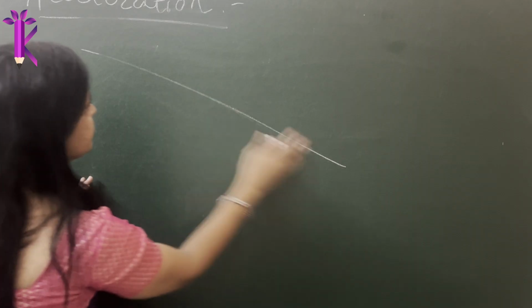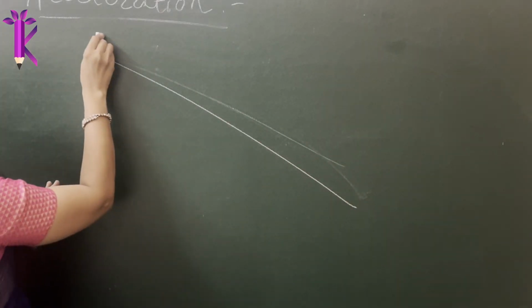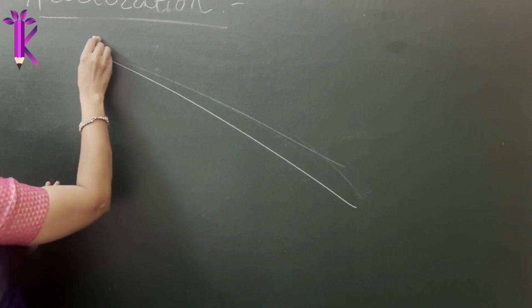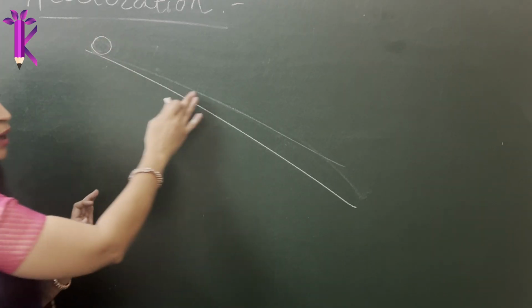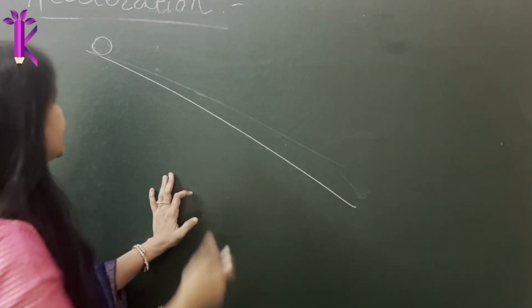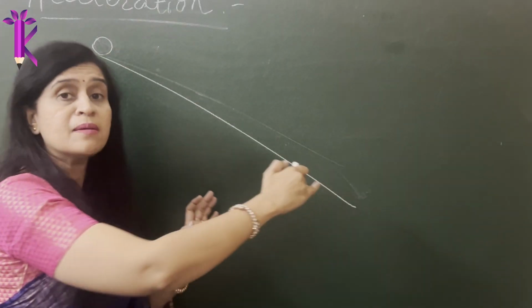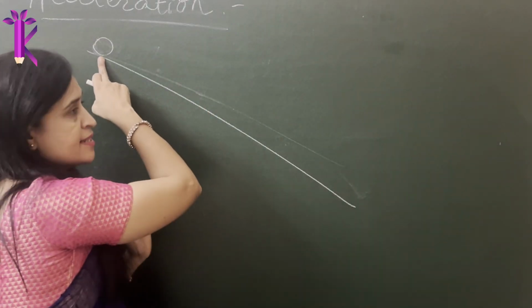Okay, let's say this is a smooth, inclined hill, and there is a car. This is a point object. I represent it as a car. I cannot draw a car, so I'm just writing a point object, which we regard as a point object, as we have already discussed, because the size of the object is small compared to the distance that it is going to cover. So the car is initially at rest.